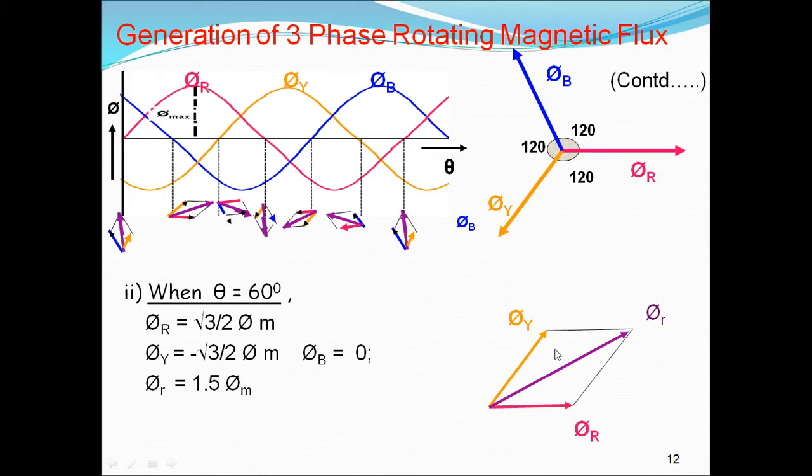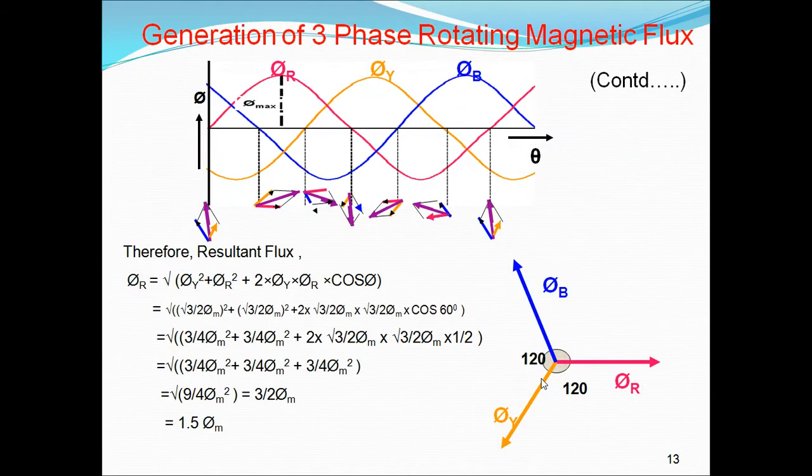Here B is 0 degrees. So the combination of Y and R will give the resultant vector. That is, pi R is 1.5 times the resultant flux, the combination of pi Y and pi R. So this is the thing. Let us see how we can calculate. So this is the calculated.